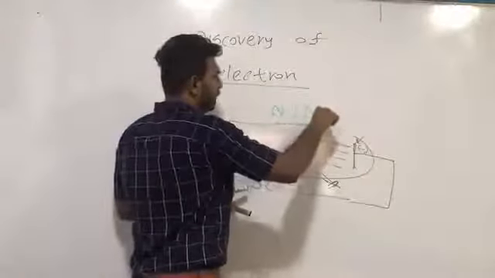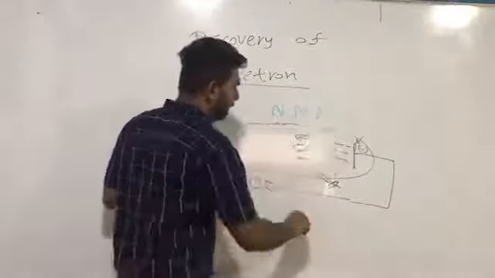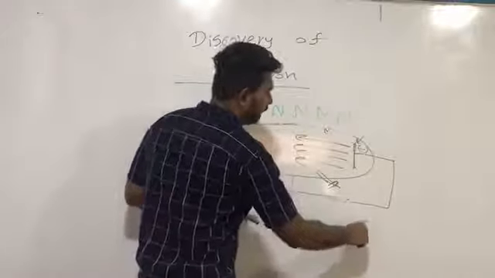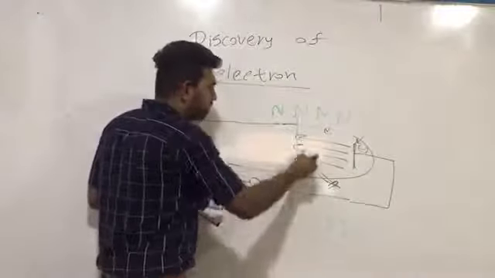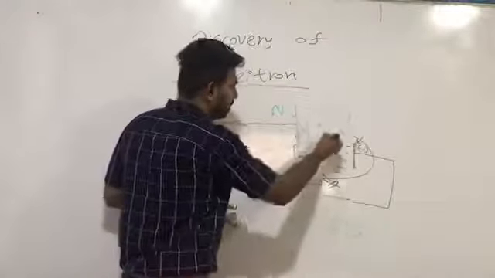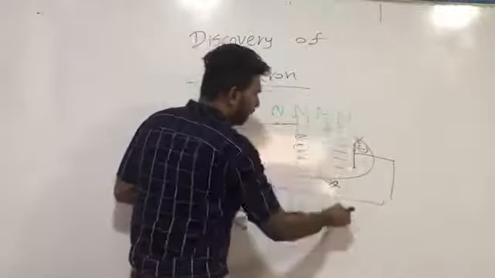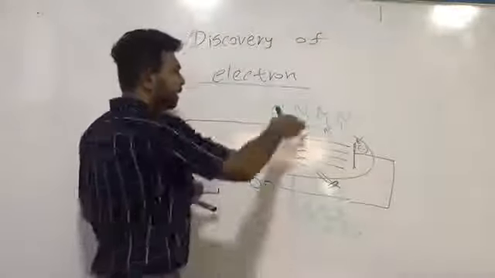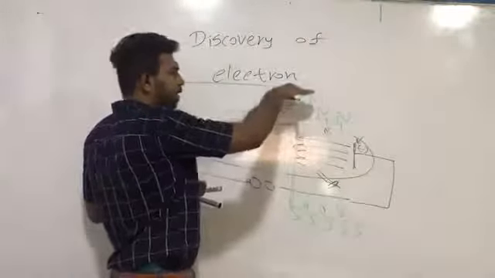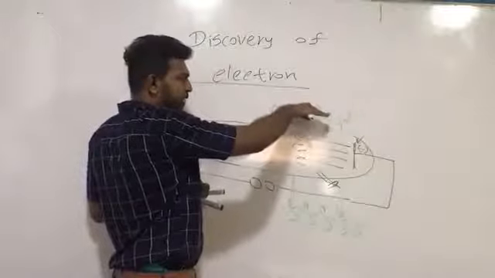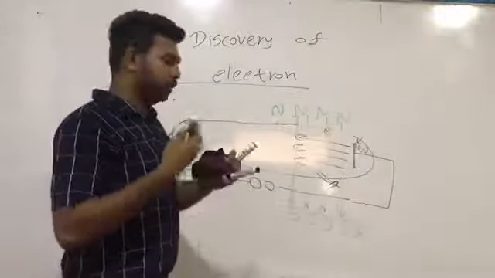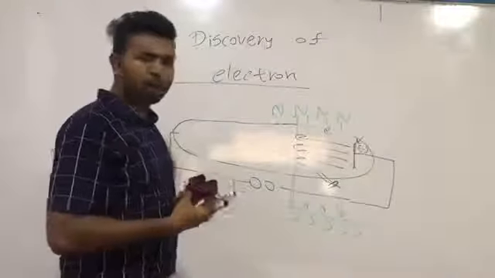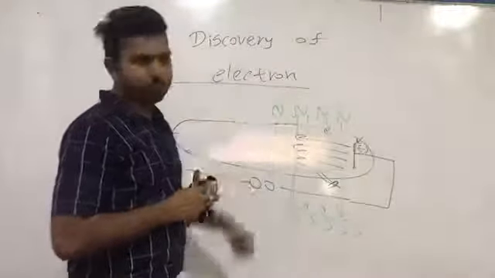This is the northern end, and this is the southern end of the magnetic field. So we can see a magnetic field generated from the northern end towards the southern end. Then we should remember the behavior of cathode rays in a magnetic field.